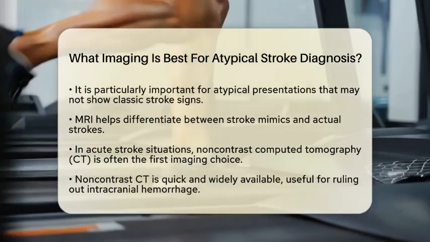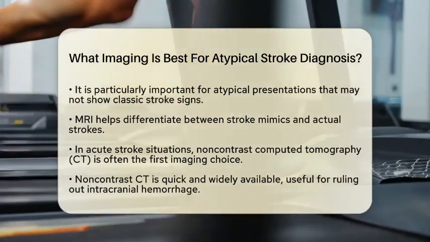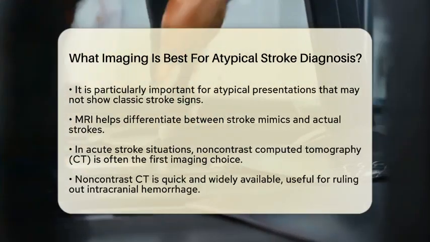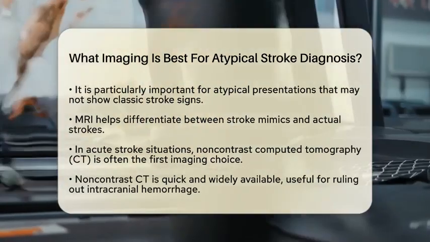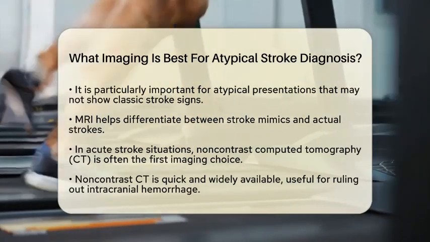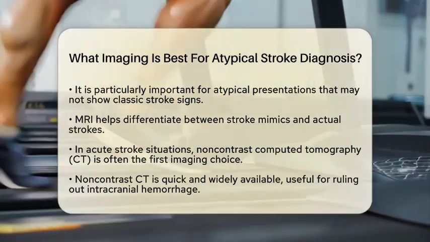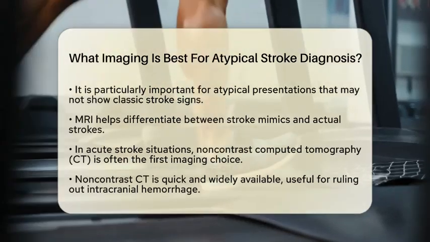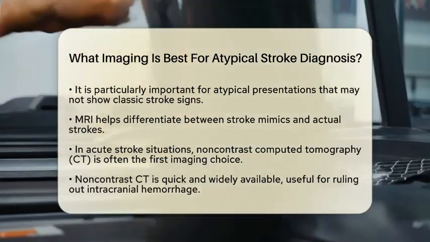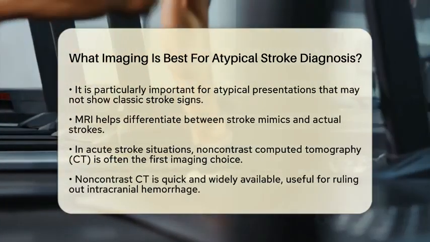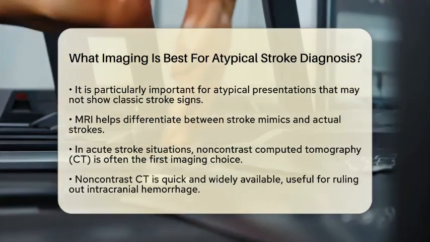In acute stroke situations, computed tomography, especially non-contrast computed tomography, is often the first imaging choice. It is widely available and quick, making it excellent for ruling out intracranial hemorrhage. This is critical in the early management of strokes. However, while computed tomography is good for this initial assessment, it is less sensitive than magnetic resonance imaging for detecting early ischemic changes or small infarcts, which are often present in atypical cases.